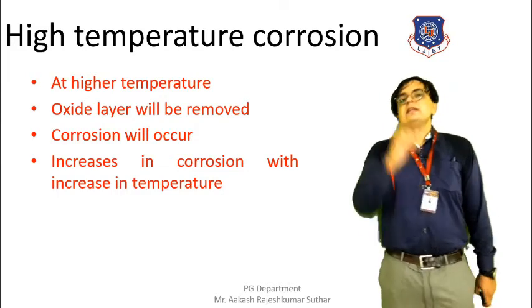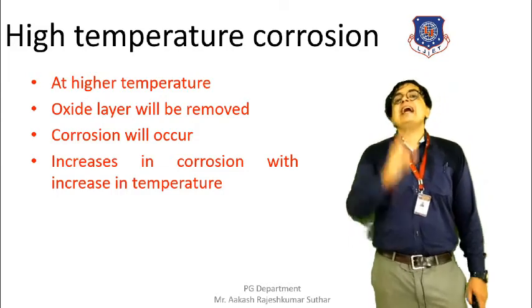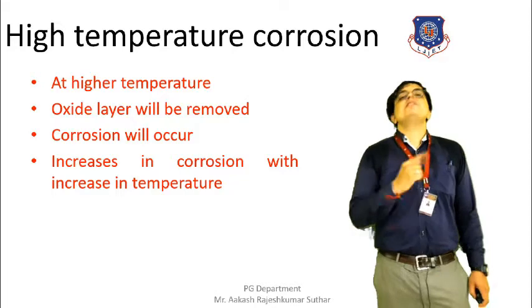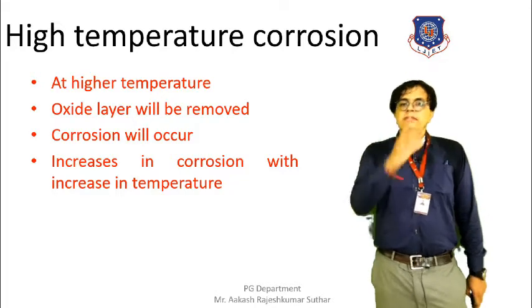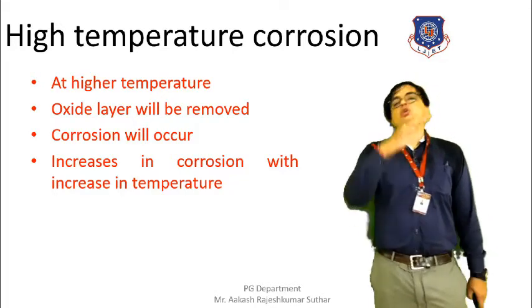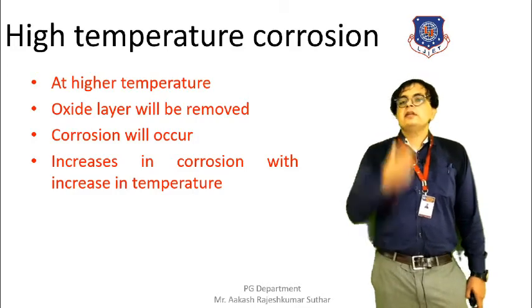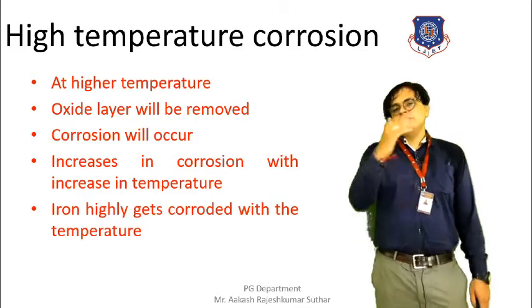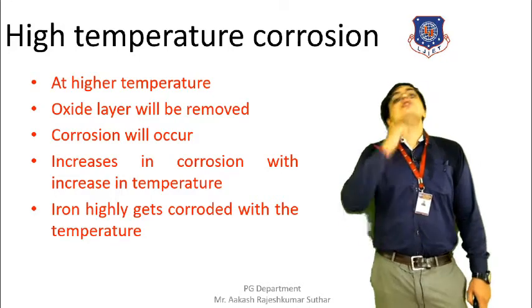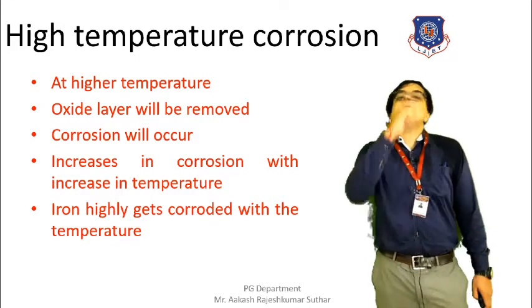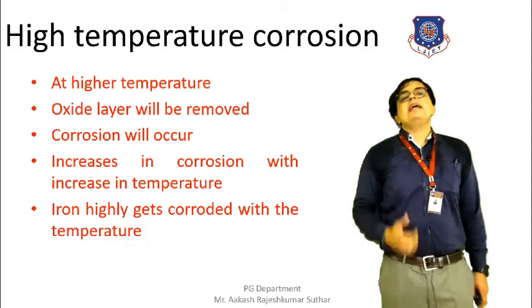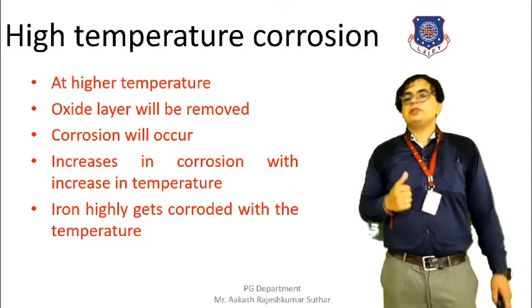Iron in particular gets corroded easily because of the elevation in temperature. This was our last type of corrosion, high temperature corrosion.